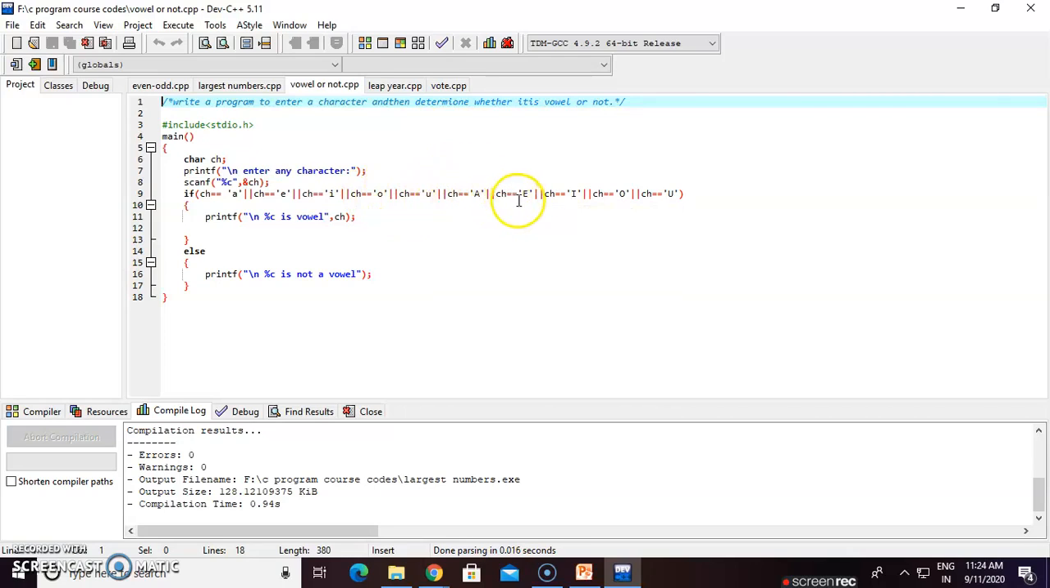Logical or ch equals capital A, logical or ch equals capital E, logical or ch equals capital I, logical or ch equals capital O, logical or ch equals capital U.